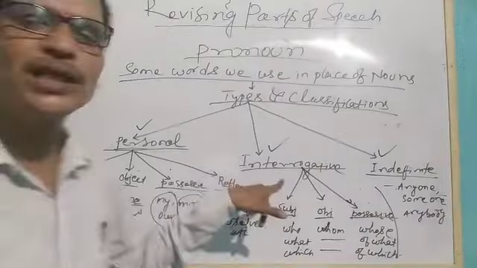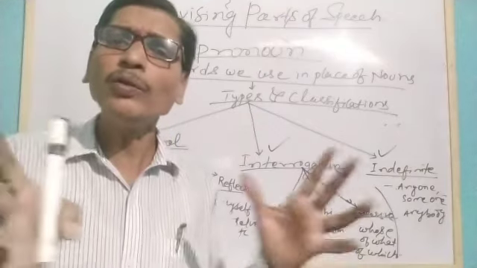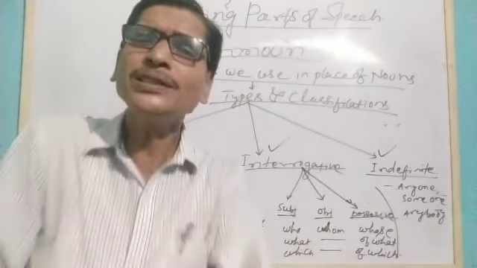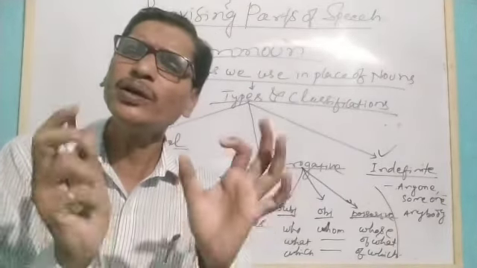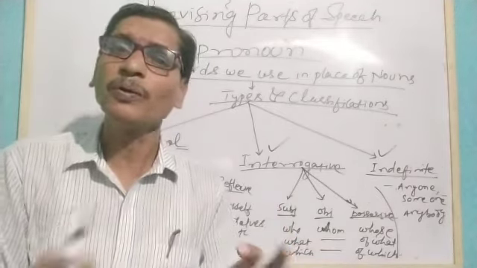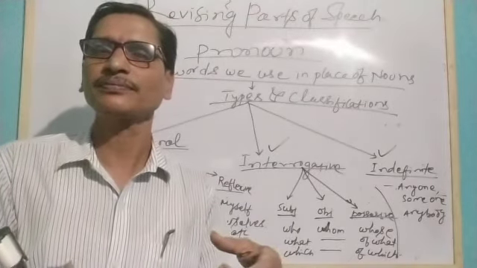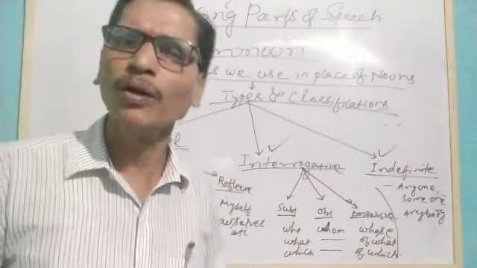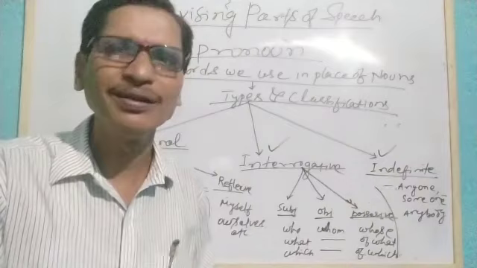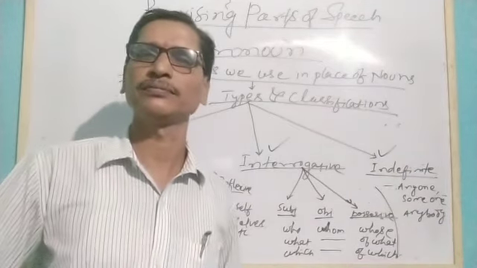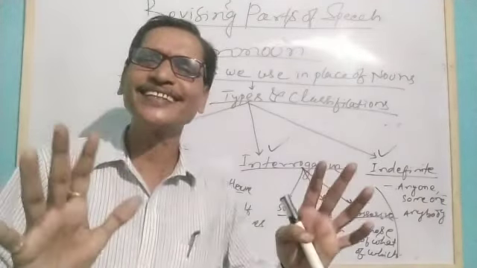Similarly, another type is the interrogative pronoun. Interrogative means what? Interrogative means to ask questions. When we use some pronouns to ask questions about a person, a thing, a place, or anything, we use interrogative pronouns. A pronoun means a word used in place of a noun. For example, Hari is a boy. Who is a boy? Understand? Who is a boy? Hari. No, Hari is not a boy. Hari is a teacher. He is an aged fellow. How can we say Hari is a boy? The contradictions are there. That can be the argument.